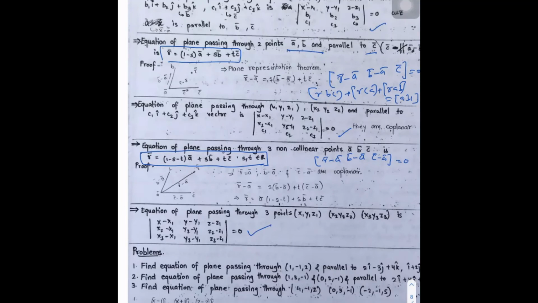So here like this we'll get 2 line equations. Passing through A parallel to B is A plus TB. Passing through 2 points is (1 minus T)A plus TB. In the same way, plane in 3 cases: passing through a point parallel to 2 vectors, passing through 2 points parallel to a vector, and passing through 3 points. Okay, this is the theory up to addition of vectors.